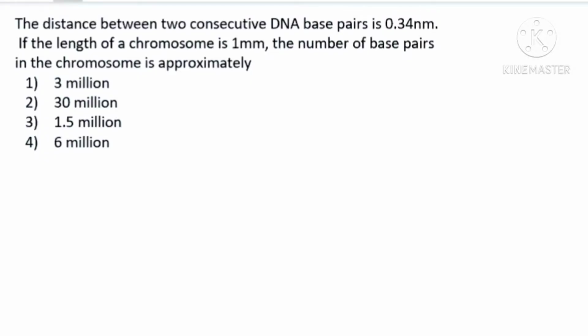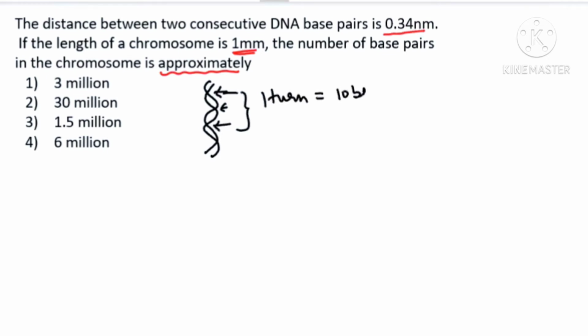Distance between two consecutive DNA base pairs is 0.34 nanometer, given to us. Okay, between two DNA base pairs. And if the length of the chromosome is 1 millimeter, then how many base pairs will be present in it, approximately? Because it will be approximate, it will not be 100% correct. So you know very well that this is DNA and it is having two grooves, major groove and minor groove. So we take the distance between one major groove to the next major groove. We say this is one turn, which is 10 base pairs, and in total it is 3.4 nanometer.